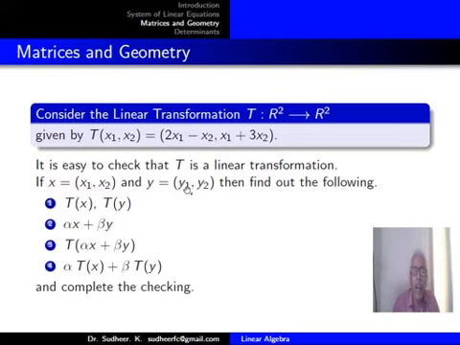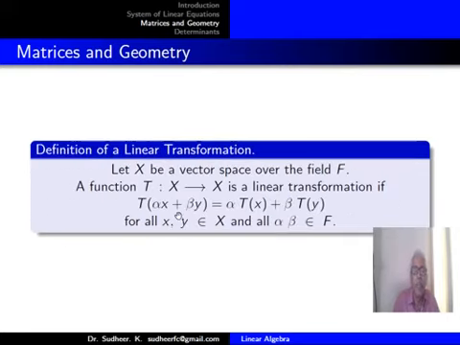If x and y are these two points or vectors in R2, x plus y will be (x1 plus y1, x2 plus y2). So you try to find Tx, Ty, alpha x, beta y, T of alpha x plus beta y, and alpha Tx plus beta Ty, and complete the checking whether this condition, that is T of alpha x plus beta y equal to alpha Tx plus beta Ty, is satisfied or not.